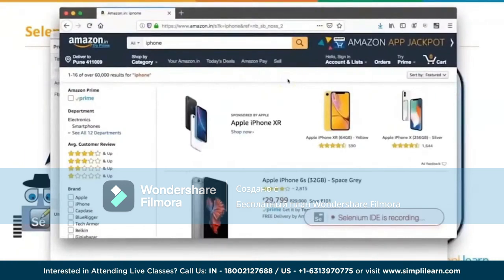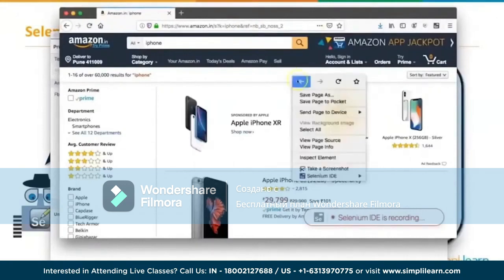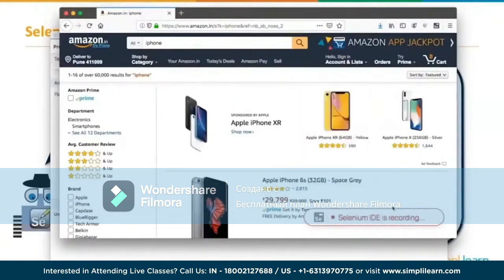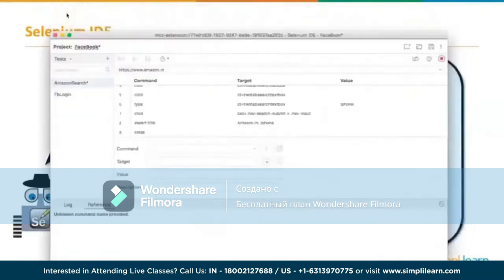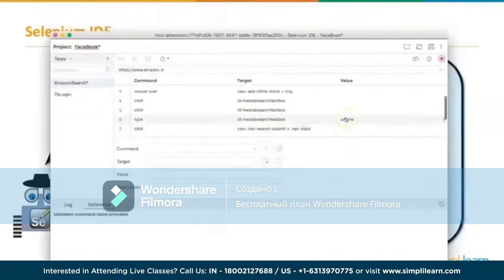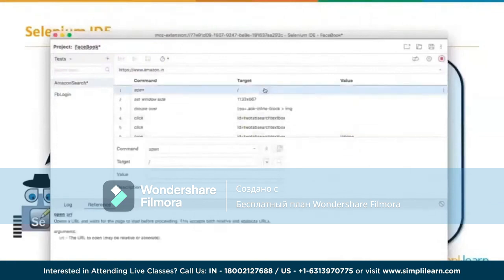For me to do that, the IDE gives me an option: I just have to right click anywhere on this page and you'll see the Selenium IDE options here. In this, I will select assert title and then I will close this browser. That completes my test case. Now take a look at all the steps which are created for me. It says open / because I've already provided the URL here.